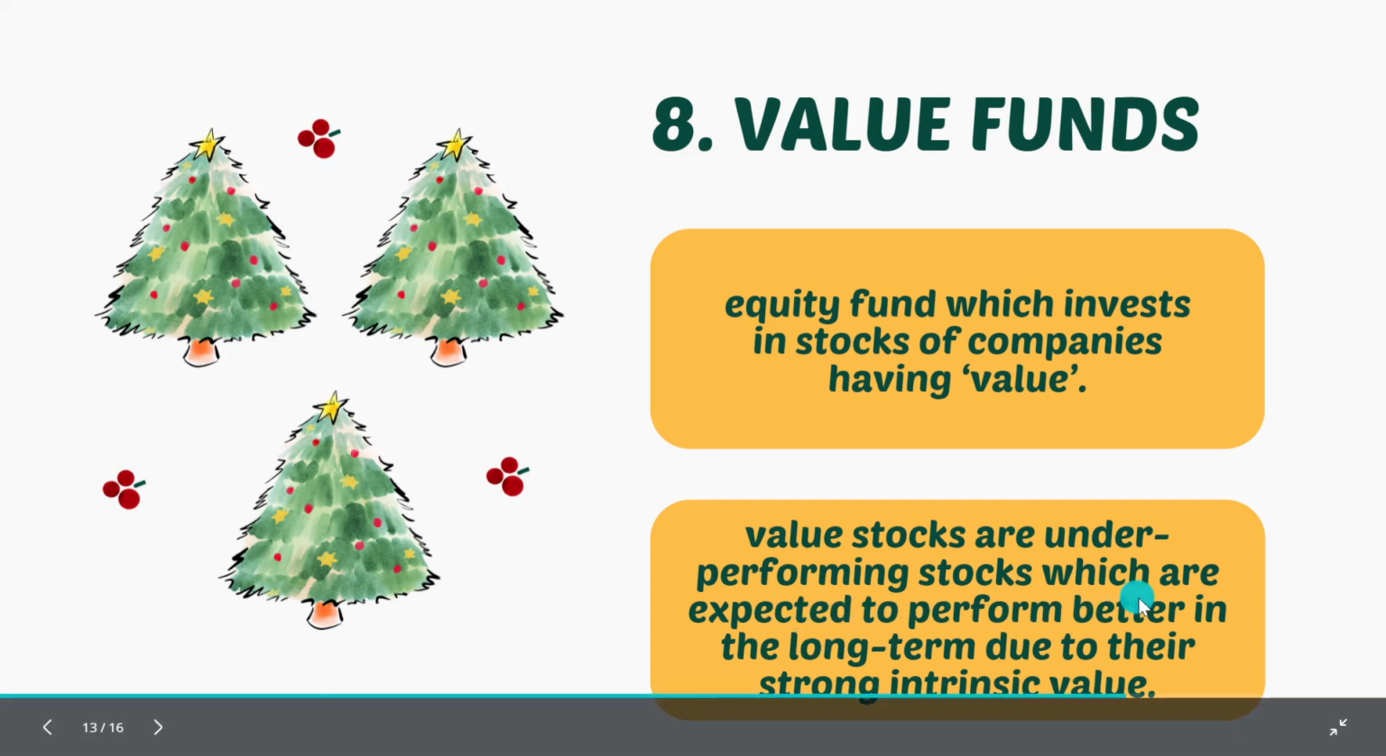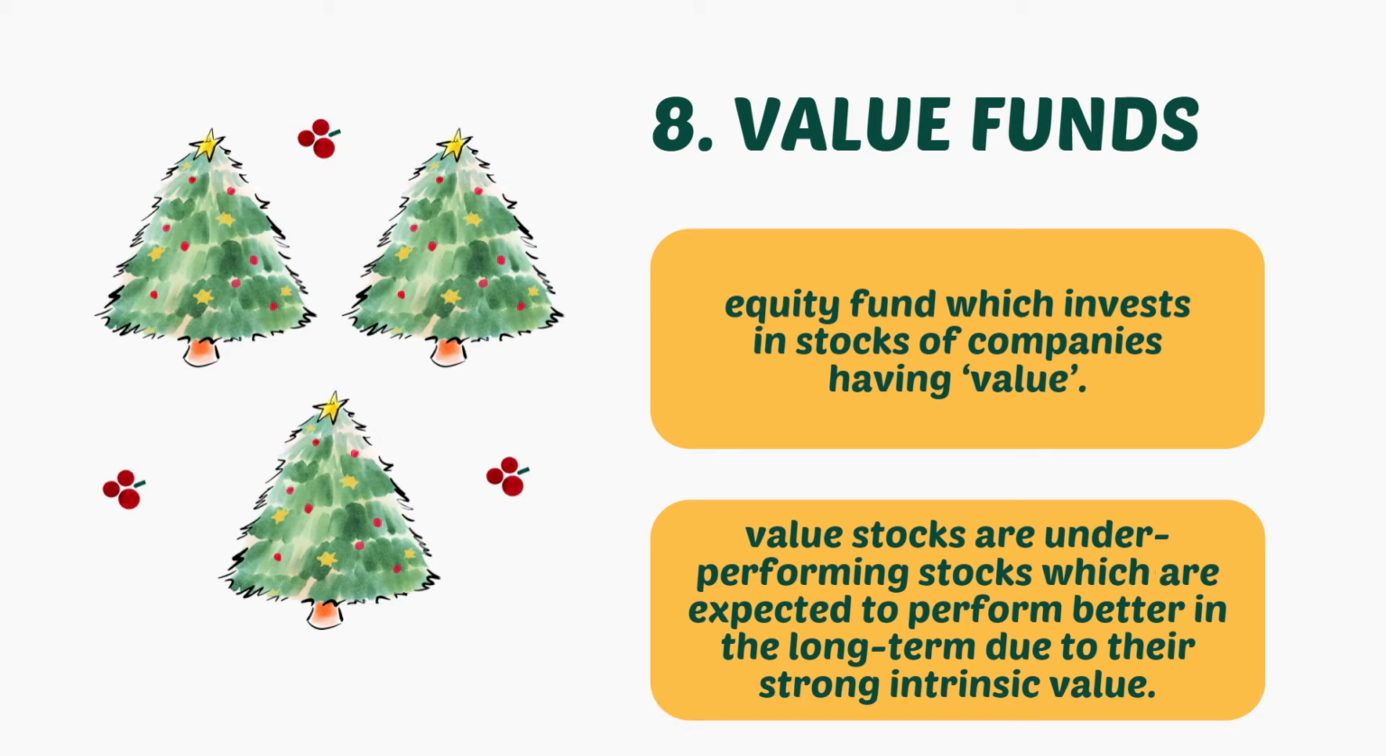So this is for the underperforming stock which are expected to perform better in the long term due to their strong intrinsic value. Intrinsic value as in the book value that the company has, basis the financials that the company is outlaying every quarter.